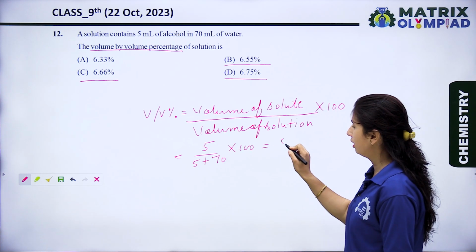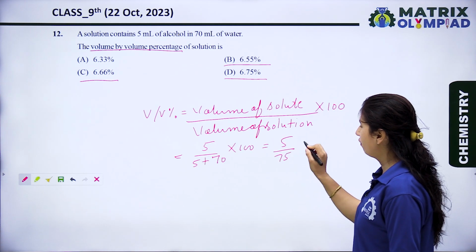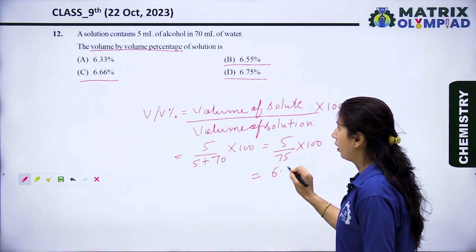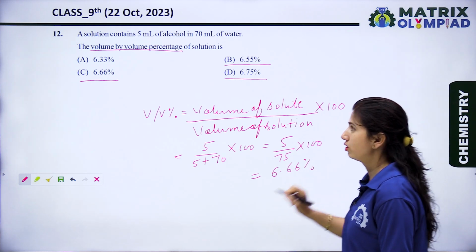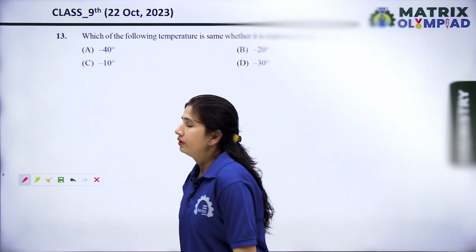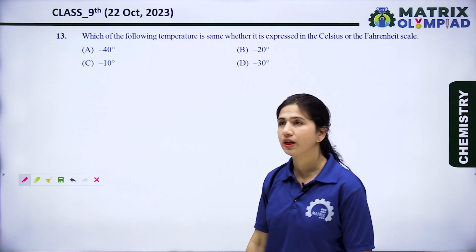So let's see the answer. 5 upon 75 into 100. So when we solve that, it is 6.66%. So option C is the right option for this question. Okay, now let's see the next question.